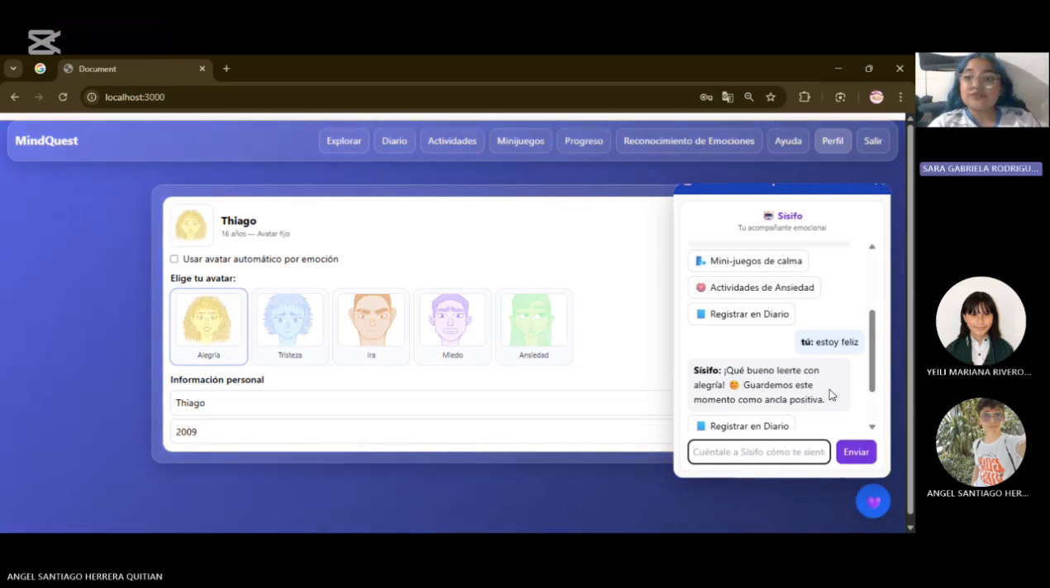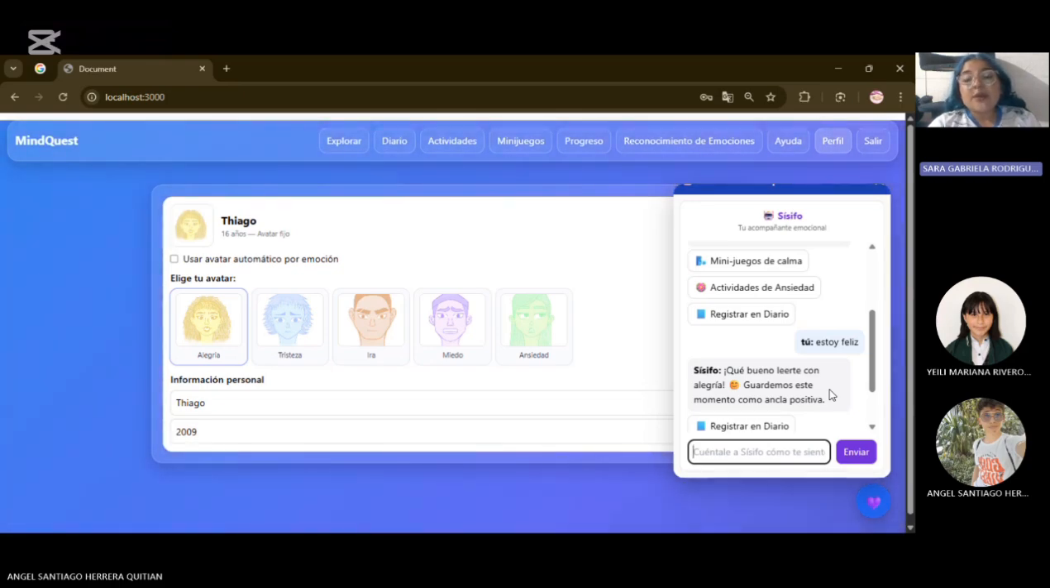This is all of MindQuest for this moment. For the future, we have the idea to make Sisifo not a pre-trained chatbot but an AI, and this is all we have.